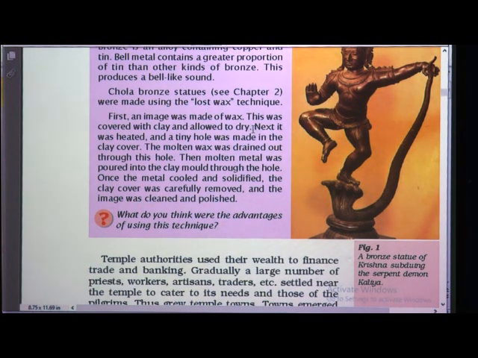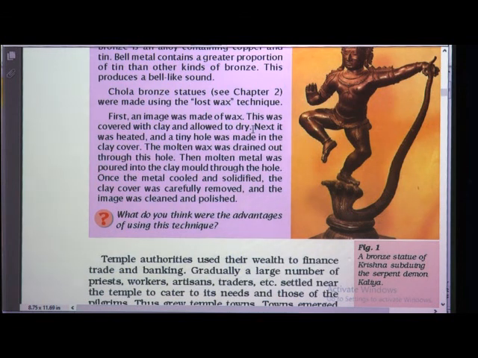After the wax is removed from that hole, the molten metal, that is melted metal, was poured into that clay. Once the metal cooled and solidified, when it becomes hard, the clay cover was removed very carefully.